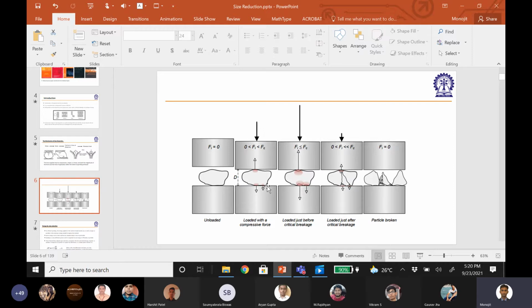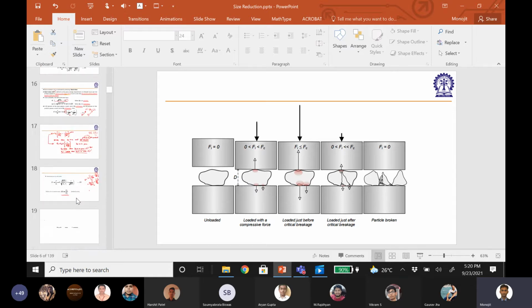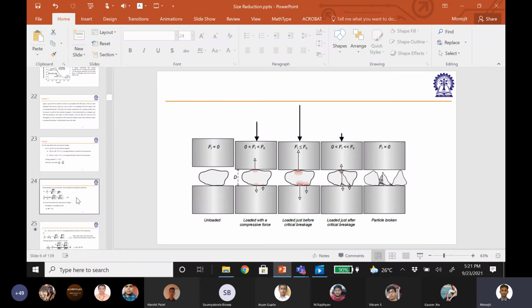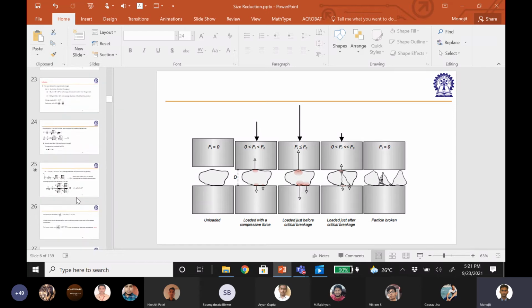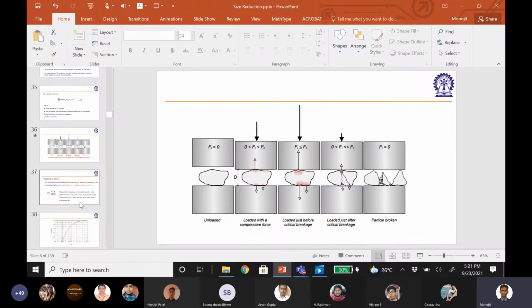Third, the impact has to be so high that this internal crack has to propagate to the next edge of the particle, and eventually the particle will break. So these 3 probabilities have to be true for a successful breaking of a particle. If one of them is not true, you will not get the particle broken into a smaller size. Although it looks very obvious, these 3 probabilities are there.